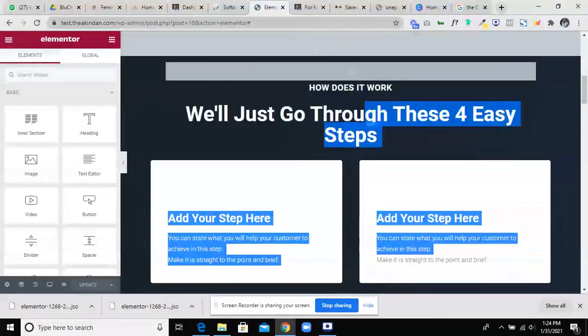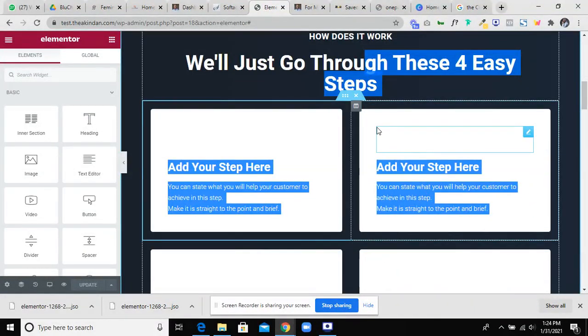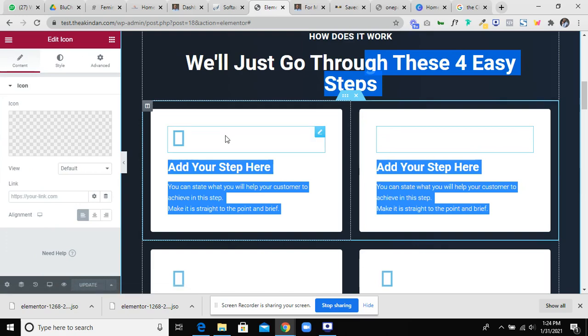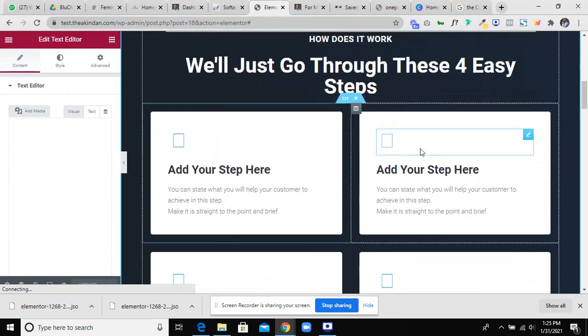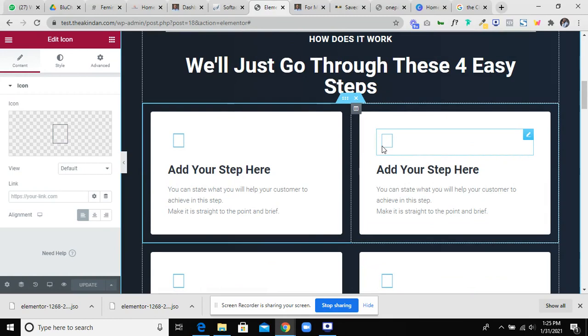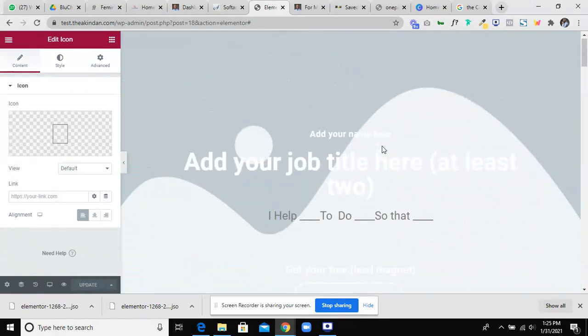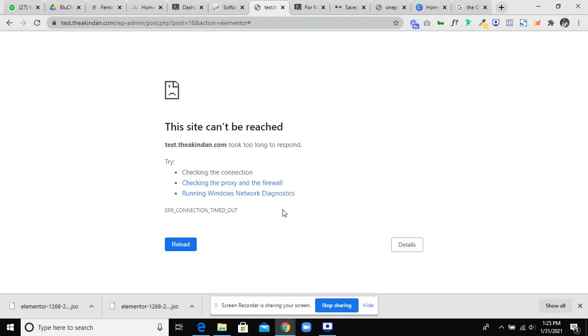So a few things are not showing up. You have some icons here that are not showing up. So what I'm going to do is to refresh this page. Always ensure you click update before you refresh.